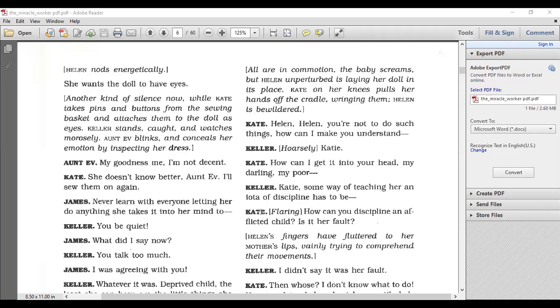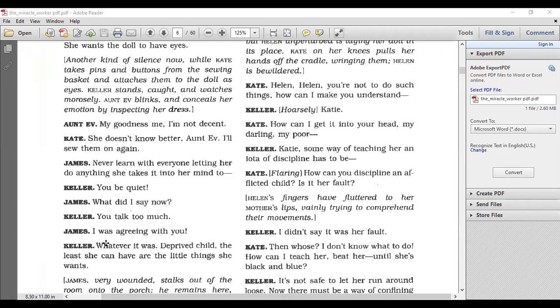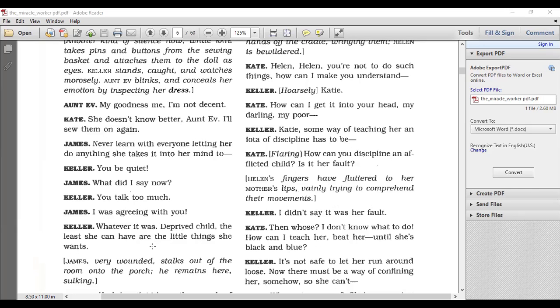She doesn't know better, Aunt Eve. I will sew them on again. Never, never learn with everyone letting her do anything. She takes it into her mind too. You be quiet. What did I say now? You talk too much. I was agreeing with you. Whatever it was, deprived child, the least she can have are the little things she wants.